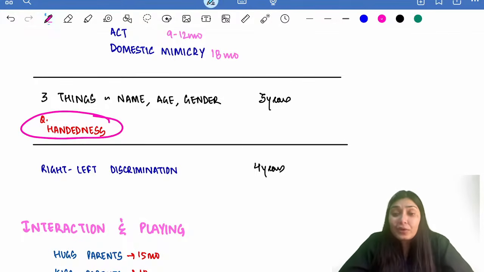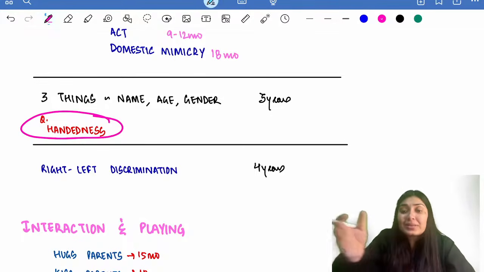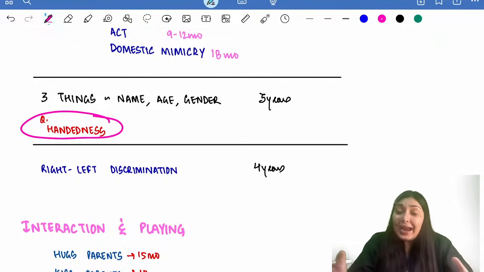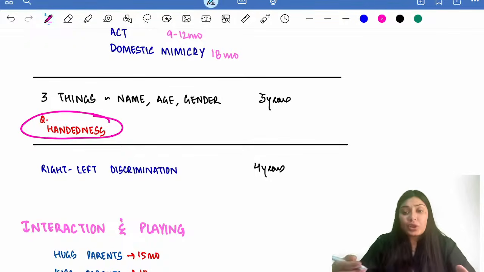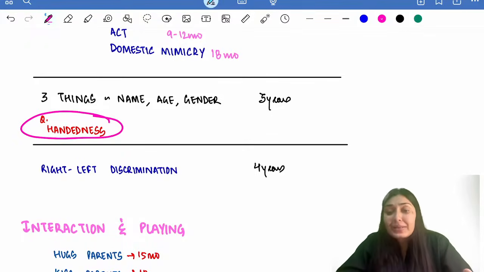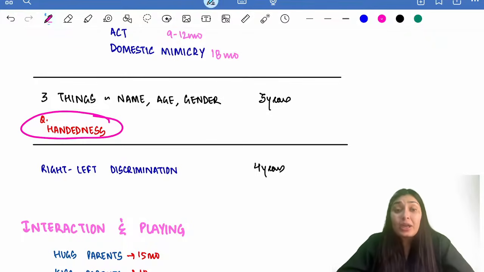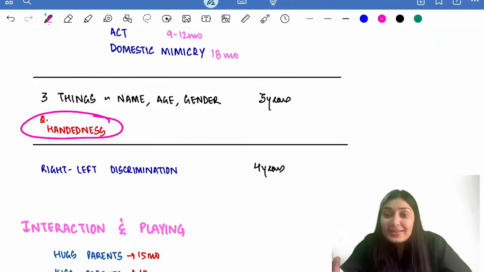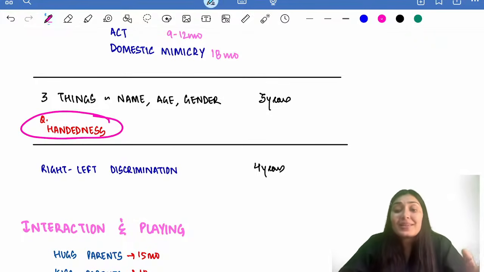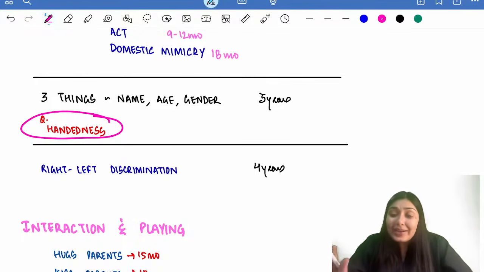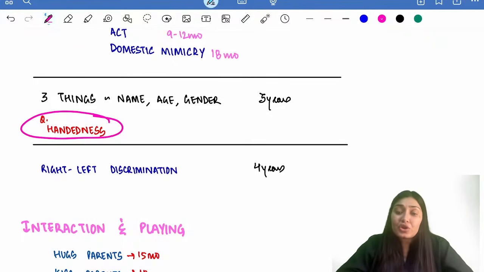What do you mean by left discrimination? That the child knows this is right side, this is left side. Handedness means preferential usage. That means the child will be using one side more as compared to the other. But left to right discrimination means the child will now know this is right, I am using it more. This is left, I am using it more. So identifying left to right is different from handedness. Handedness comes first, at 3 years, and right to left discrimination comes later on at 4 years of age.